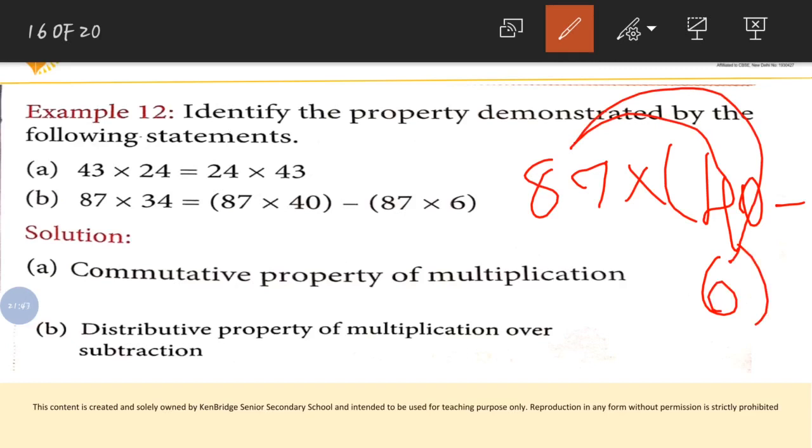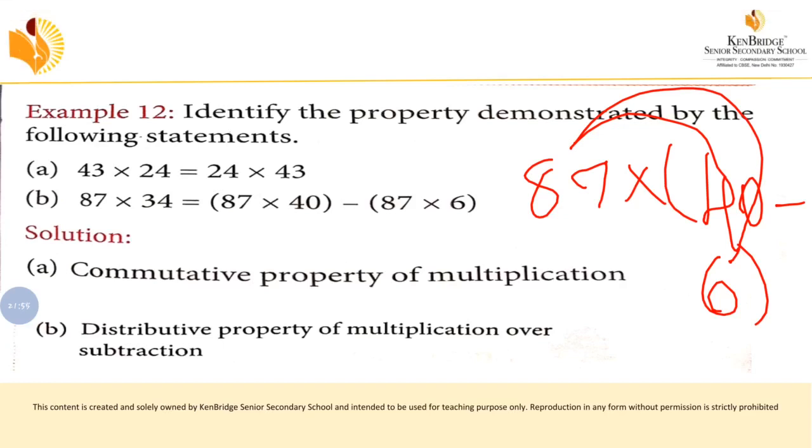So the outside number was multiplied by the numbers inside the brackets. So what is this property? Just now we have seen. Distributive property. Yes, very good. But here we have subtraction, right? Inside the brackets, what is the operation given here? Subtraction. So what do we have to write? Distributive property of multiplication over subtraction. Can you understand? So let's move on to the next question.